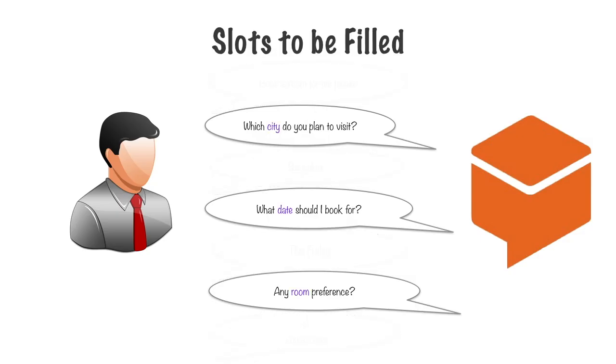In this conversation flow, imagine the city, the date, and the type of room that the customer wants as slots which have to be filled in by our bot before a request is made to the backend code, which updates the database and actually performs the room booking. Notice that each of these slots have a particular type. City is some location somewhere in the world. Date is of type date. Room preference will be of certain room types that we have available: queen, double, king, suite, and so on. These slots, which have to be filled in, are also referred to as parameters in Dialogflow.